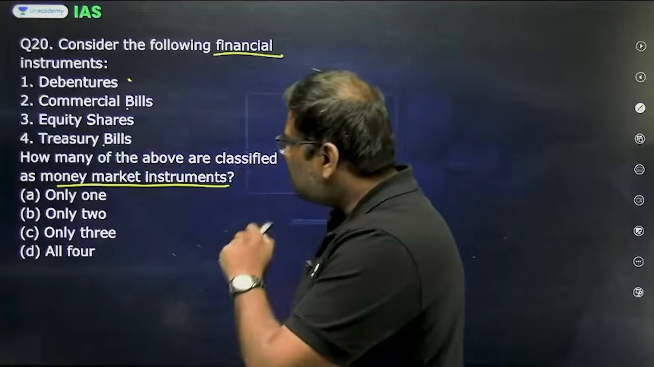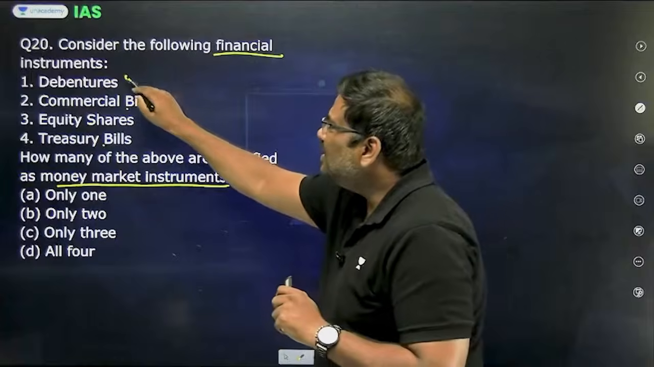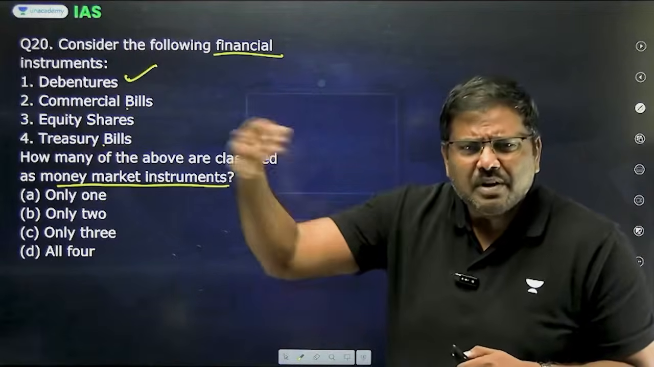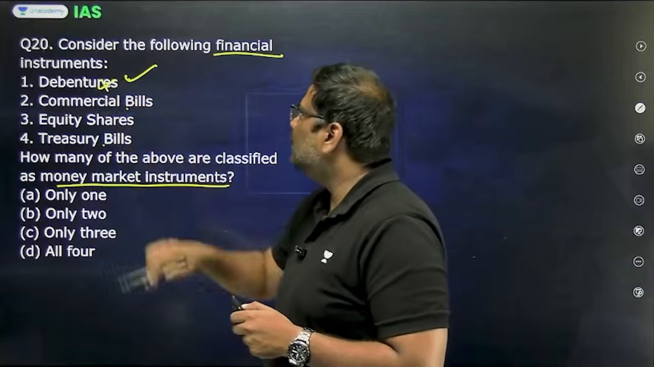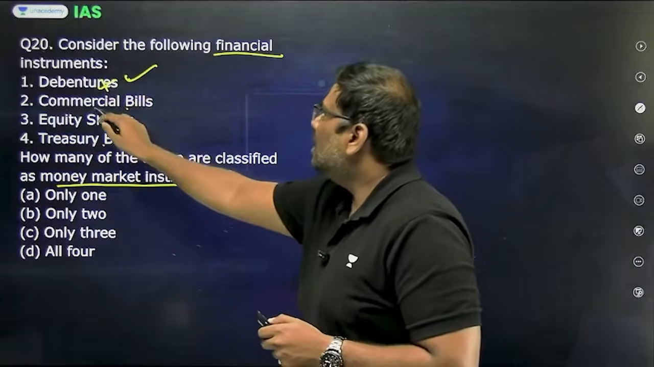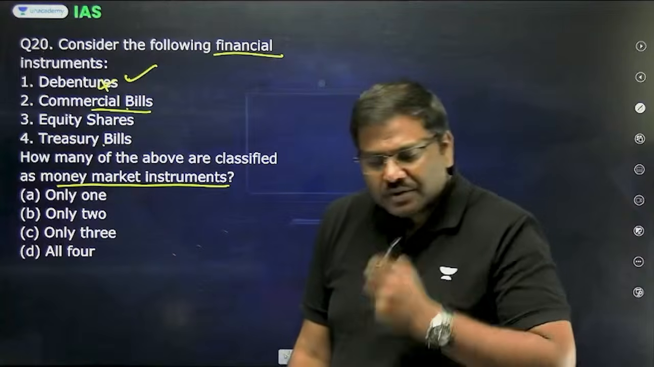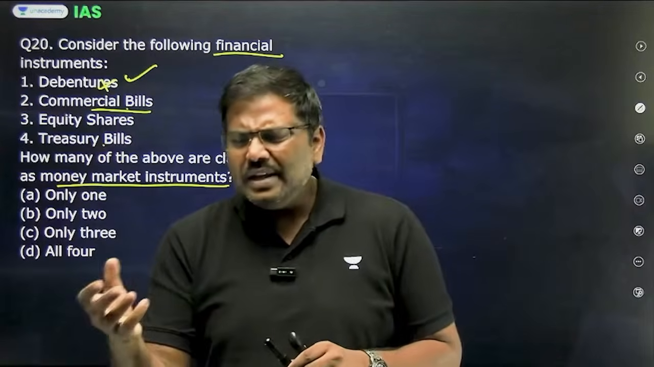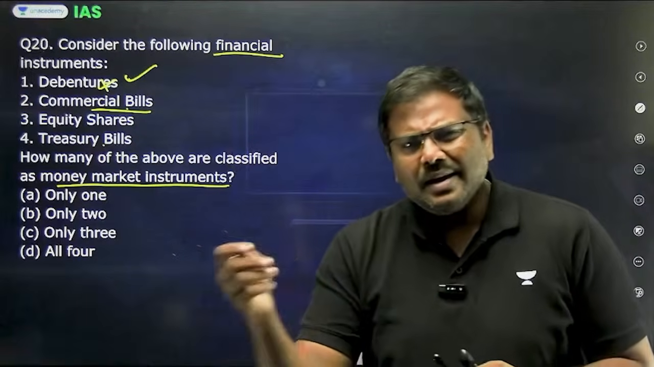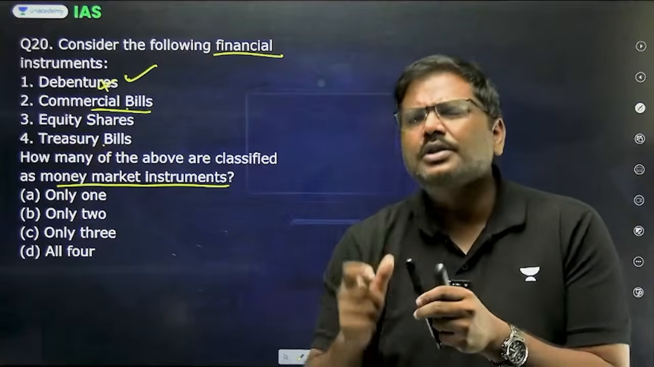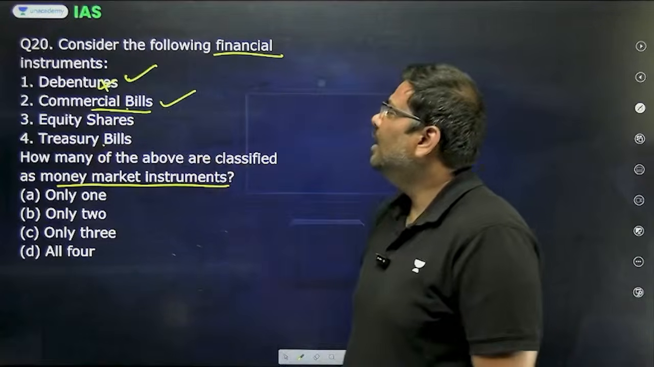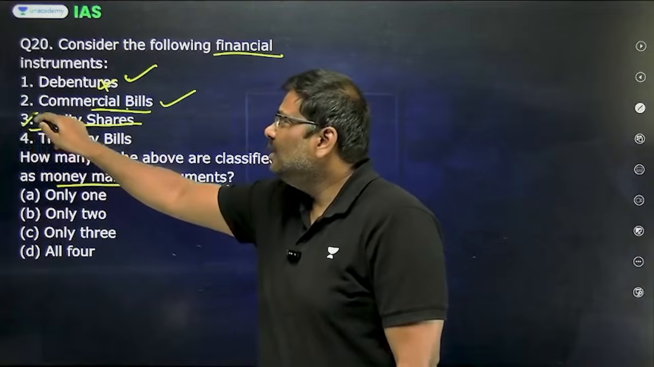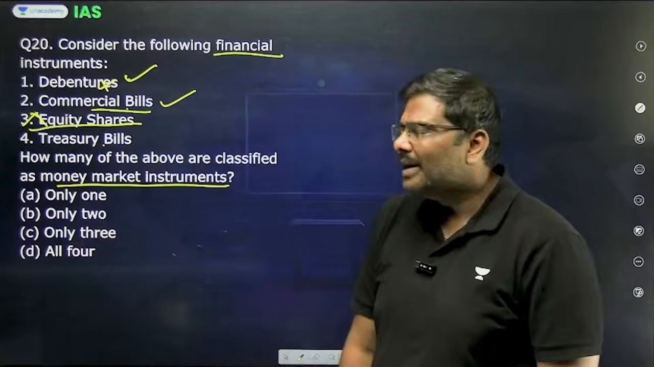So if you look at the options which have been provided, debentures are debt instruments. They will have a maturity period of more than a year, it is not a money market instrument. Commercial bills. These are the types of instruments which are issued in the money market. Essentially, whenever there is a trade between a buyer and a seller, and these are short term in nature. Yes. Equity shares, there is no maturity period of equity shares, hence, basically, it's not a money market instrument.